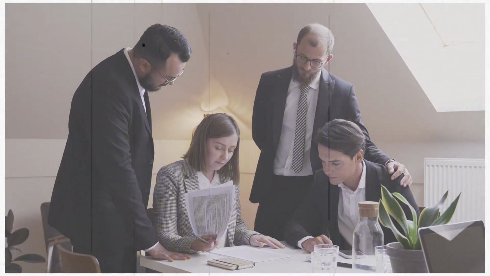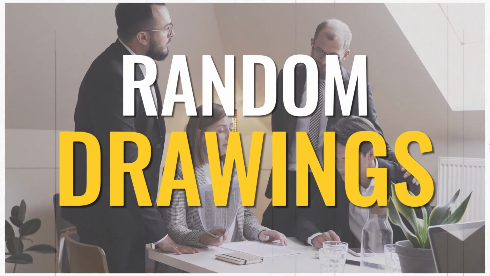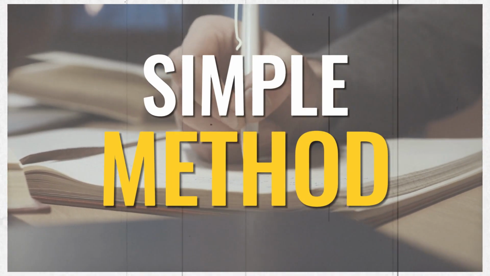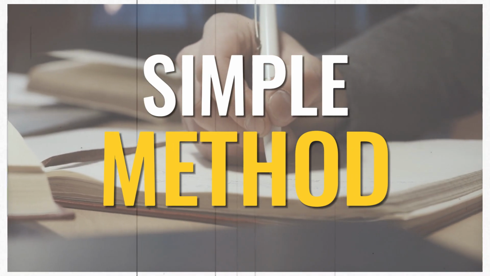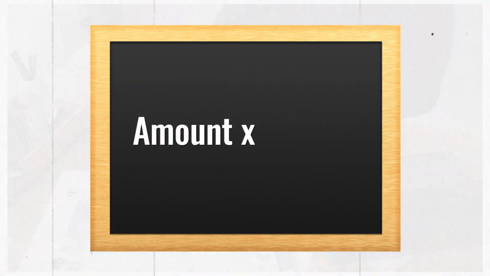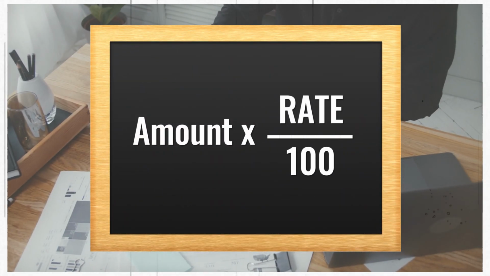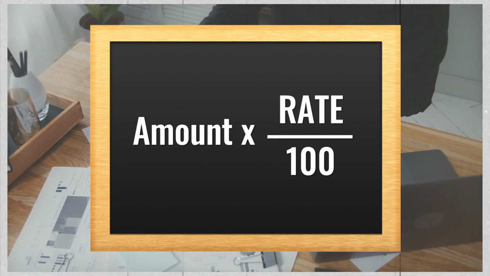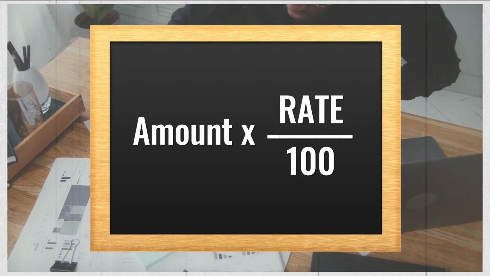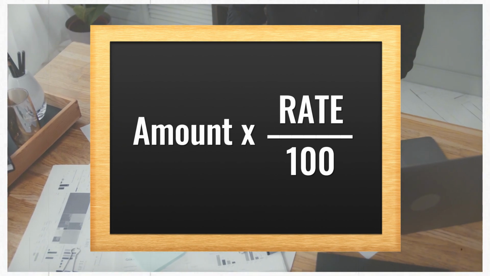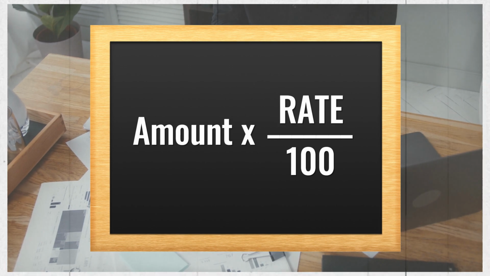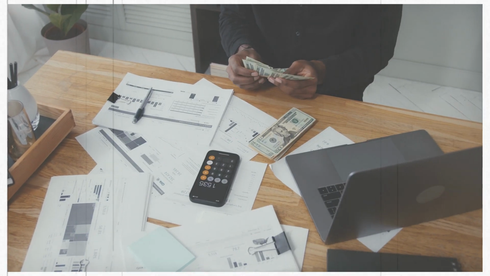Now, next, in the random drawings, there are two methods to calculate the interest on drawings. The first one is the simple method, which simply says that whenever you draw the amount from the business, just multiply that amount with the rate upon 100, that is the rate of interest on drawings, and the months left till 31st March. Suppose he withdrew the amount on 1st July, so it will be calculated for 9 months. This is a simple calculation as we do for simple interest. Okay? So this was the first method, that is the simple method.